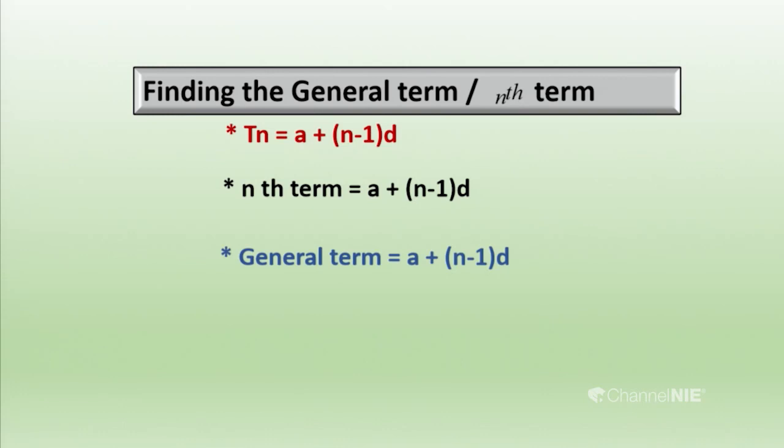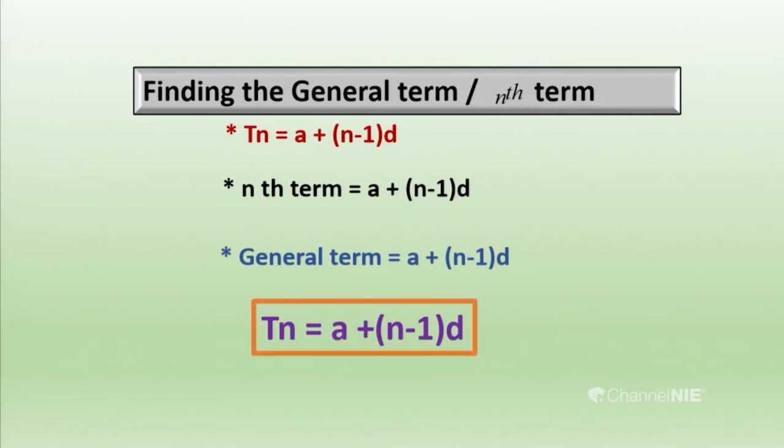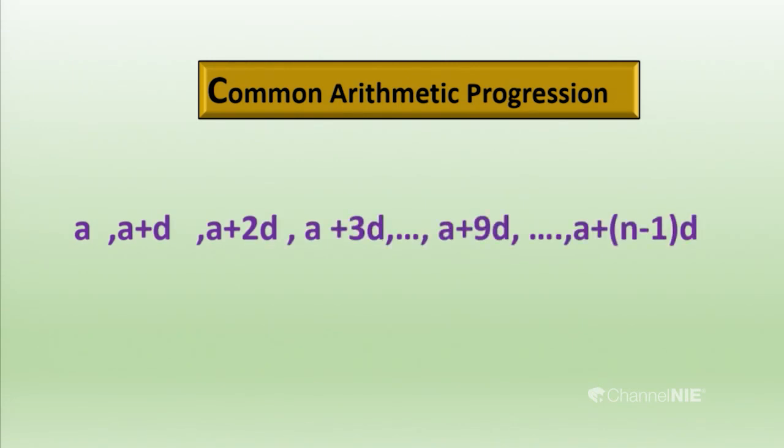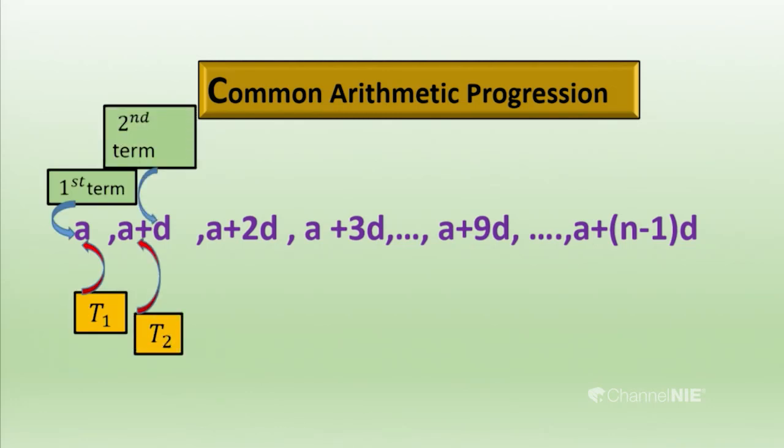Then you should practice the general term of an arithmetic progression. How do you find it? The first term is a, the second term is a plus d, the third term is a plus 2d, the fourth term is a plus 3d. So the 10th term is a plus 9d. Now, what is the 20th term? It is a plus 19d. Then what will be the nth term? It is a plus (n minus 1)d. So I have represented that clearly.